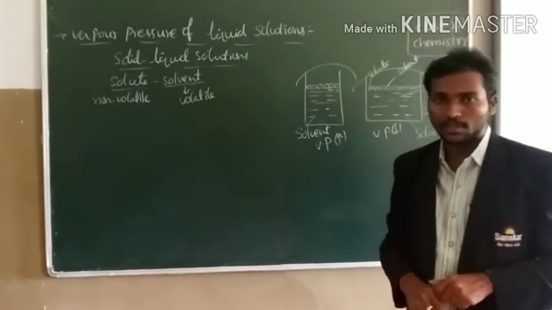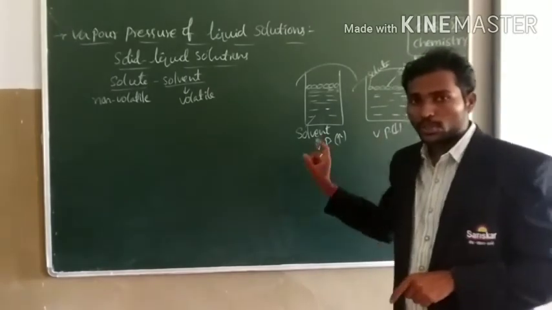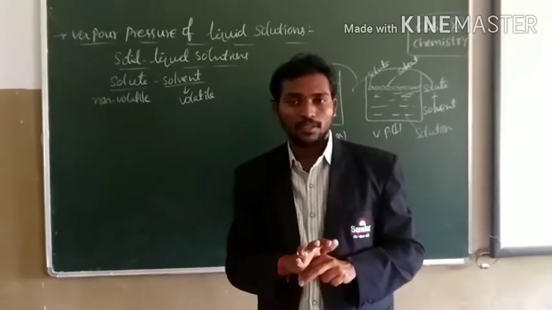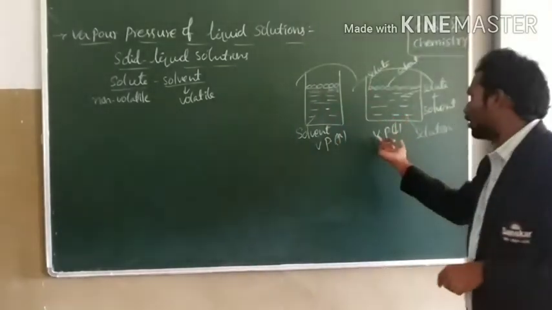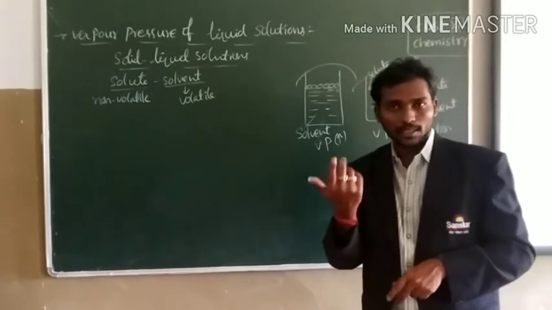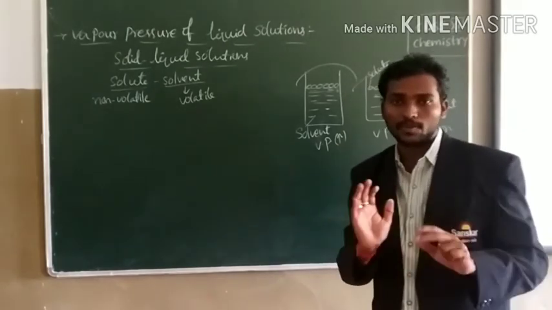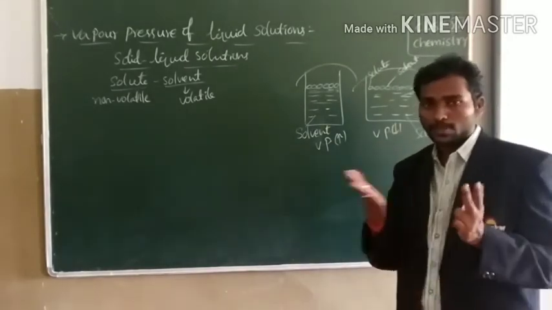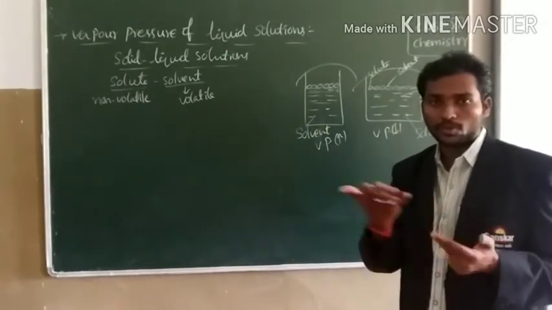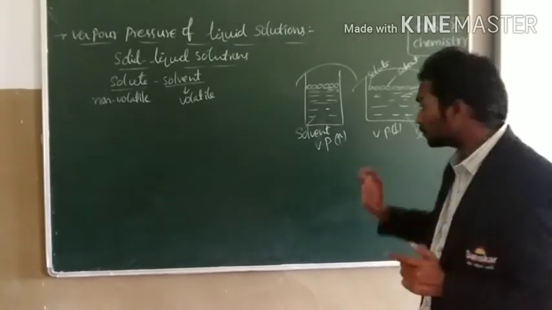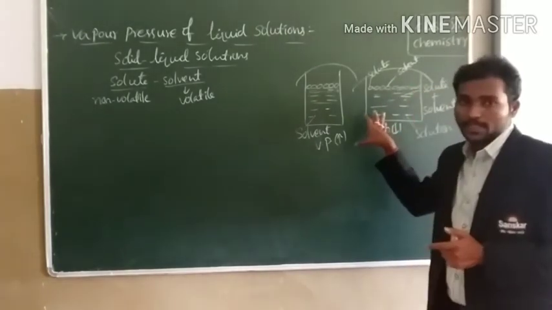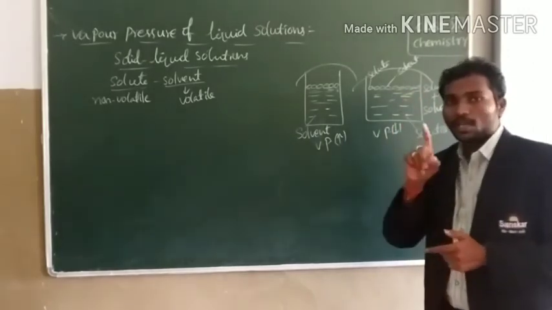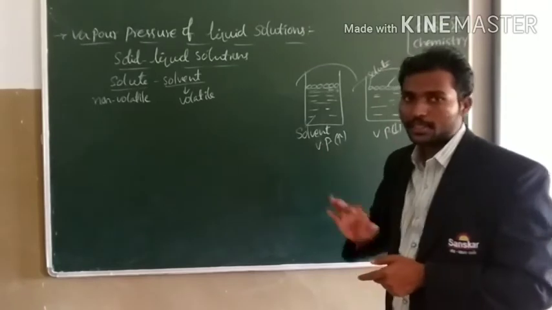One more point, children. The vapor pressure of the solution is independent of the nature of the substance. Let us say when we add 10 grams of urea or 10 grams of sodium chloride or potassium oxide, any kind of substance, it may be sodium chloride or potassium oxide or sugar or glucose, whatever it may be, its vapor pressure is less. So it is independent of the nature of the substance present in the given solution.